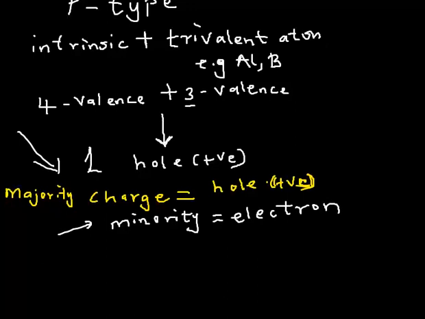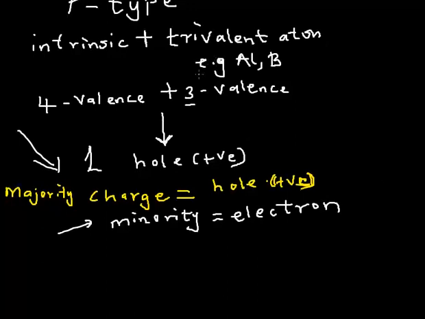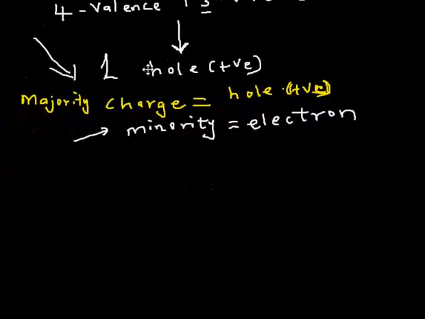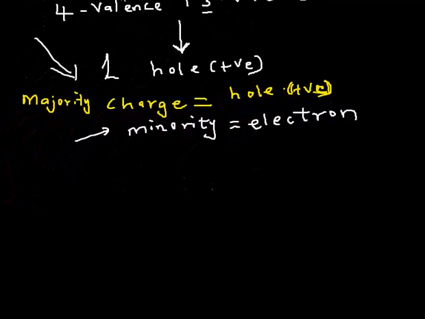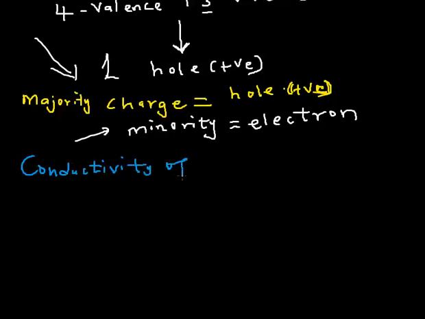So now let's evaluate the expression for the conductivity of a p-type semiconductor.